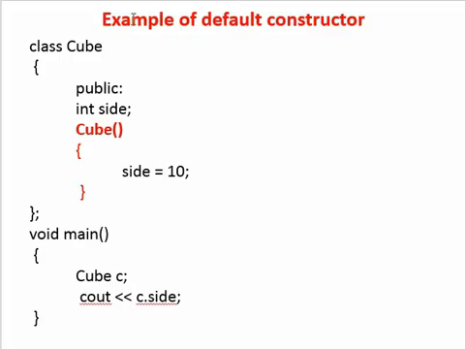This is the example of a default constructor. In this example, class cube is written. For this cube class, a cube constructor is written. Inside the cube constructor, no parameter is passed.